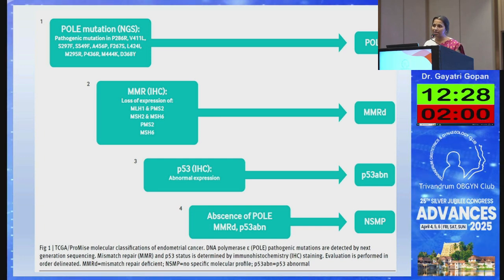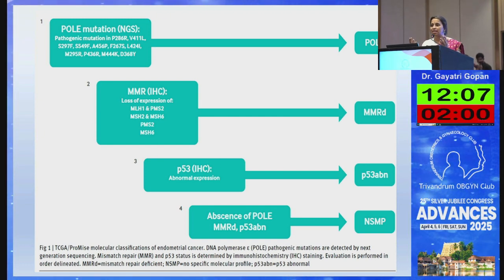We will do IHC testing for MSI. If MSI is high, we take it as an MSI high or MMR deficient endometrial cancer. If that is also not there, then we check for P53. If P53 is found to be mutant, so what is this P53 mutant? That means that there is a criteria.